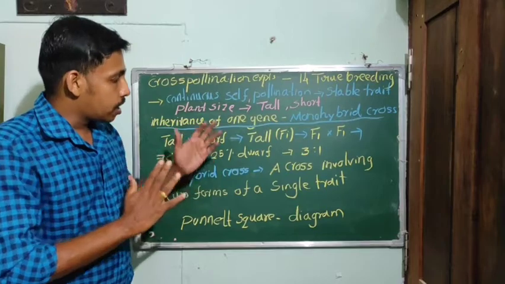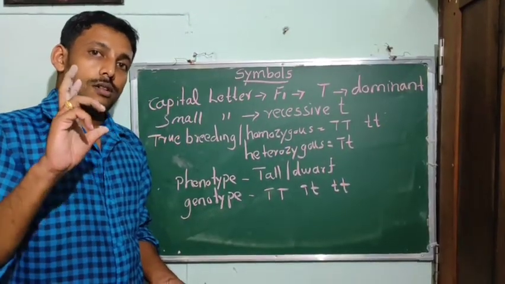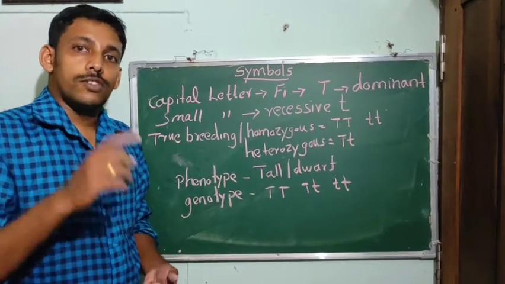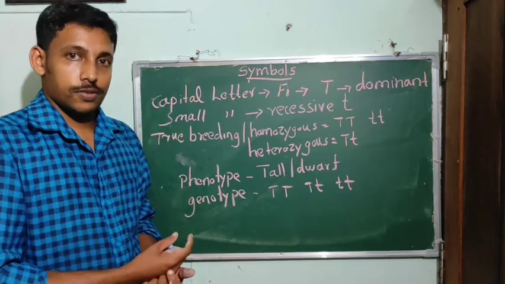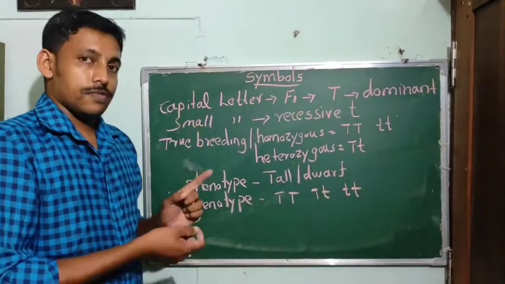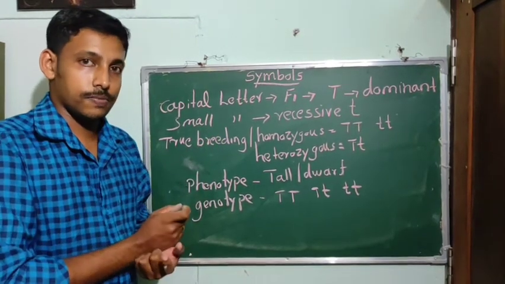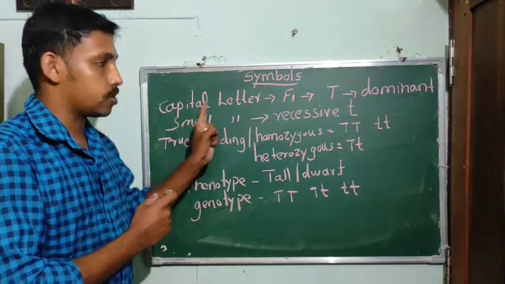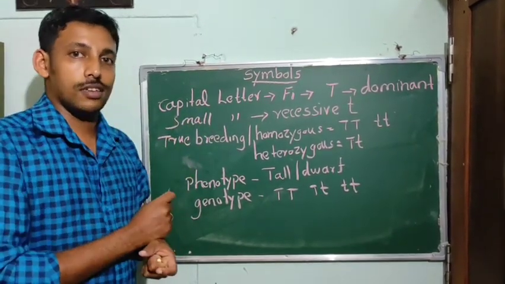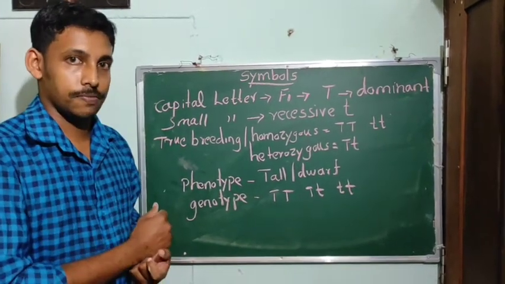So let's see the diagram. Before moving to the diagram, we can learn about some of the symbols used in genetics. Capital letters are used for the trait which was expressed in the F1, first filial generation.